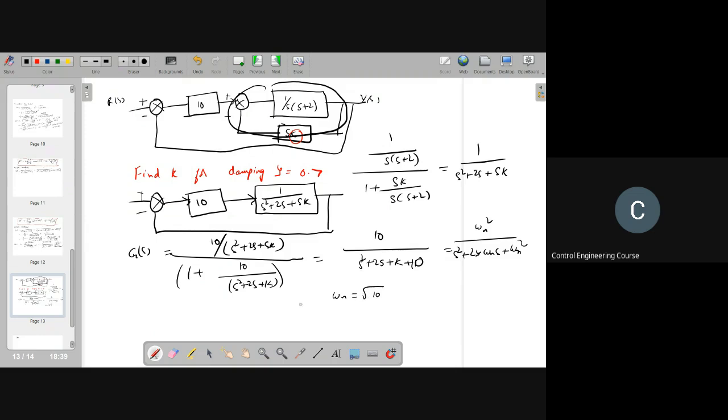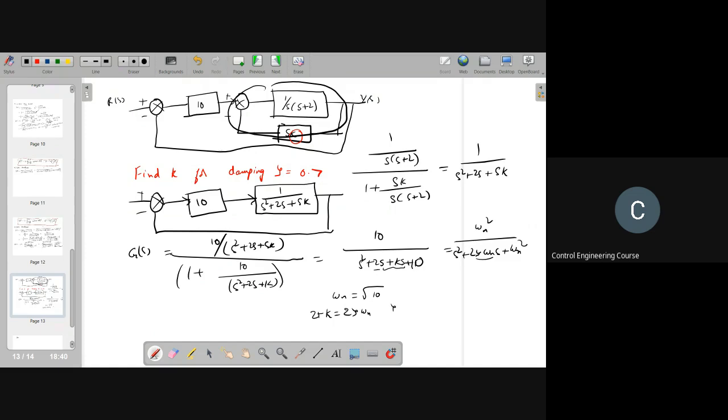Right? Now compare these coefficients. Then this part is equivalent to this one. That means the s coefficient, 2 plus k, is equal to 2 zeta omega n, where omega n is equal to root of 10.